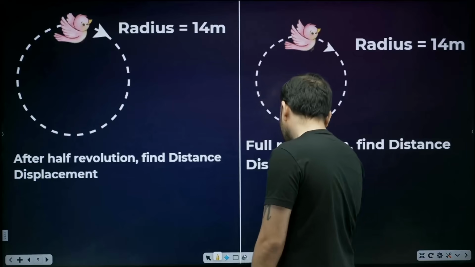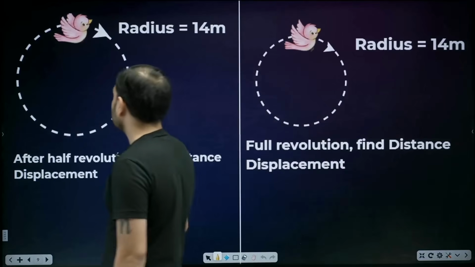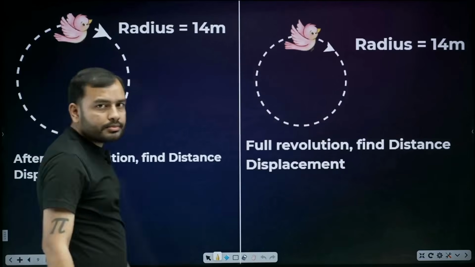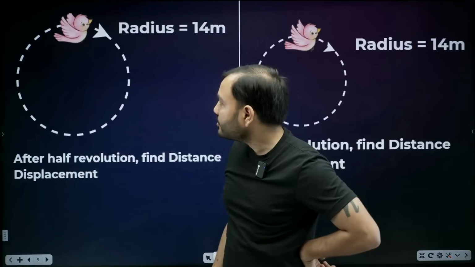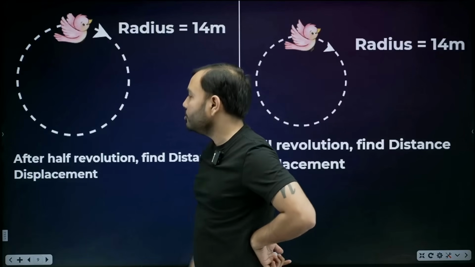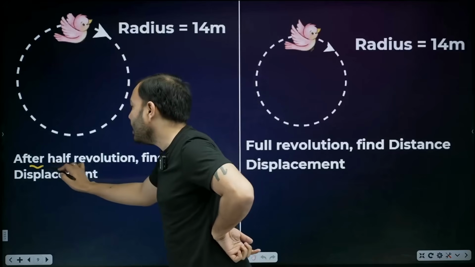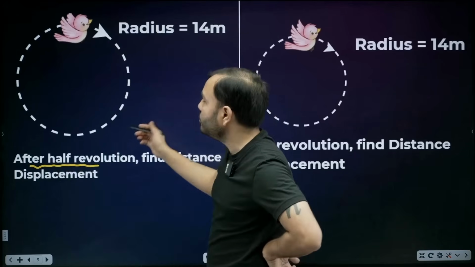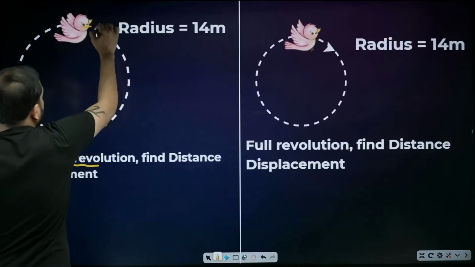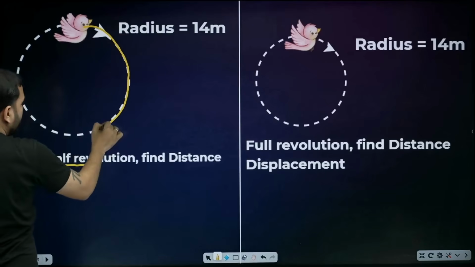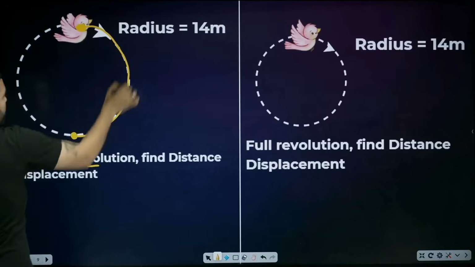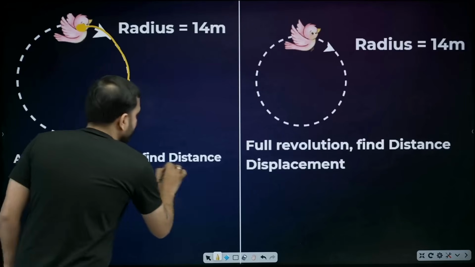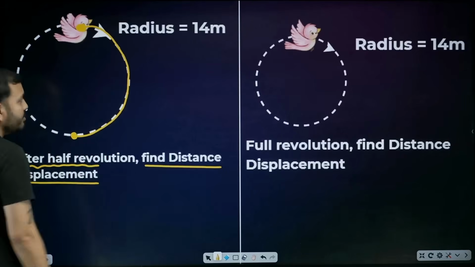Now, beta, it's a bird, just flying round and round. It's hovering, it's spinning. Now the question is, after a half revolution, from where will be the half revolution? From here till here you have to come. After half revolution, find distance and displacement.